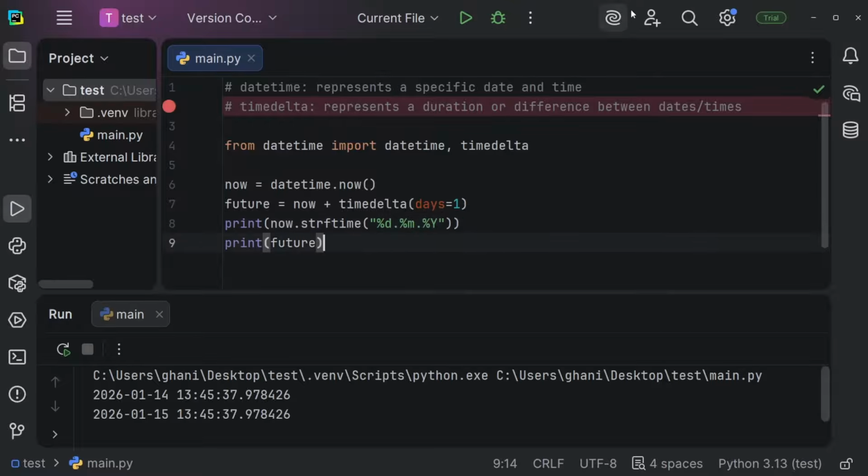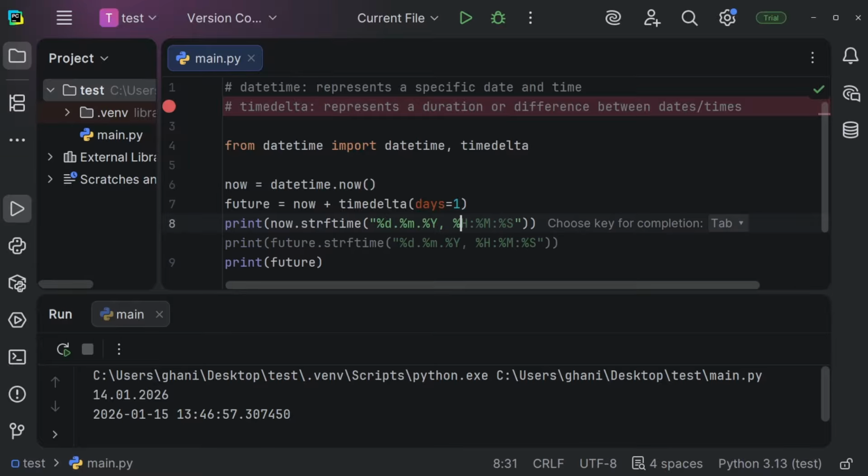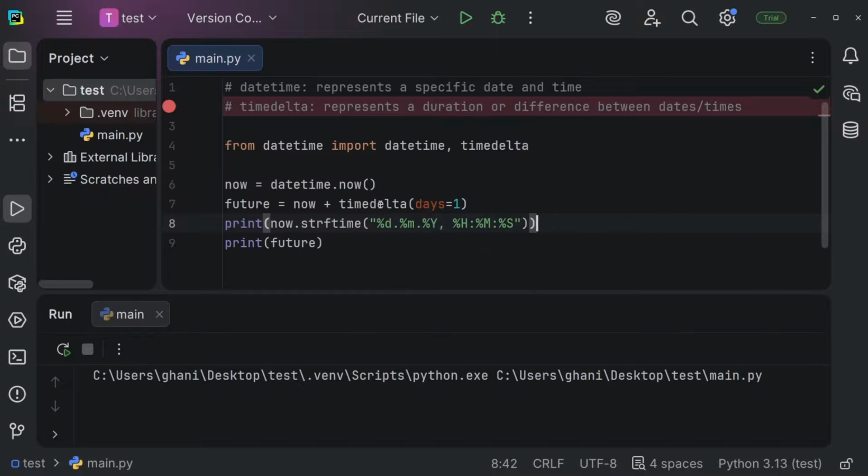And let me just print this. And you can see we're getting 14/01/2026. Of course, I could also add the time. So let me say %H for hours, colon, %M for minutes, colon, %S for seconds. Let me execute this once again. And you can see we're getting 13:47:20. So we formatted our date and our time.